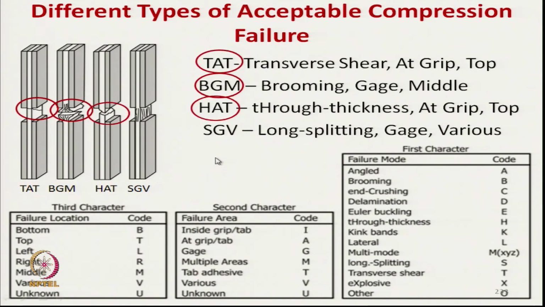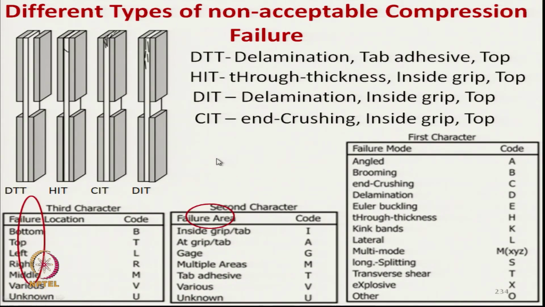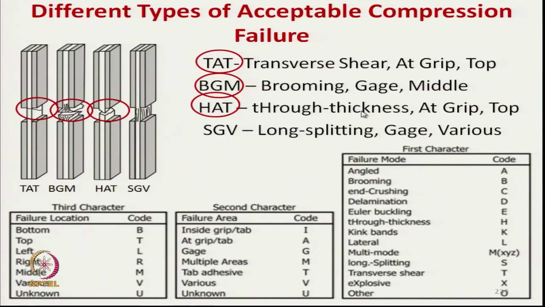So, we have other characteristics. Earlier we discussed that these are the failures which are acceptable during testing. If they take place, then we can get an actual idea about the performance of the composite and we can take preventive measures.